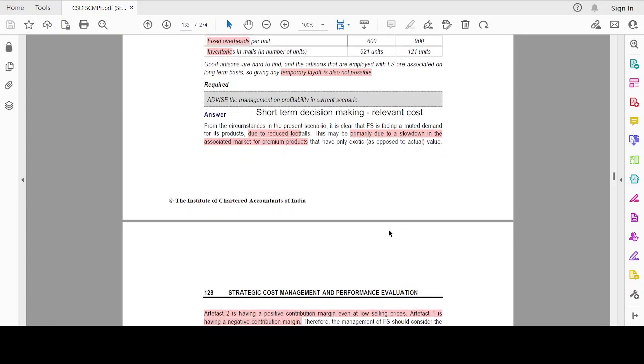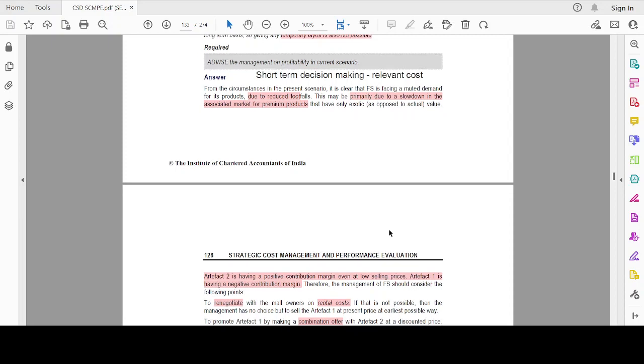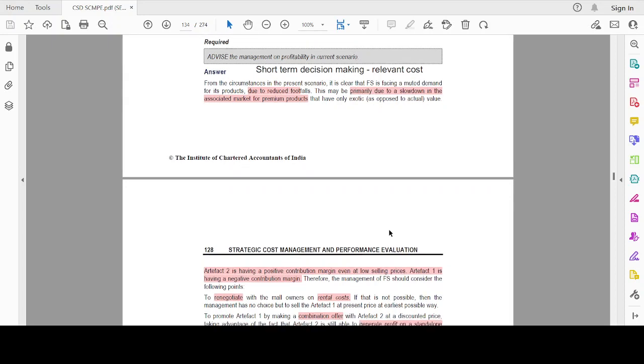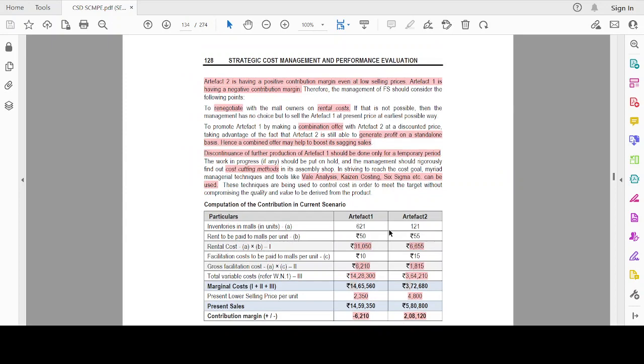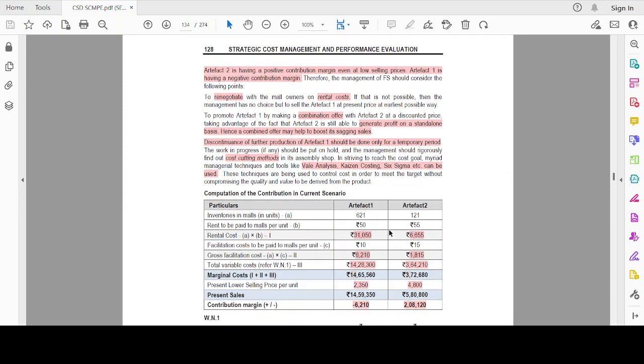Now let's read out the interpretation given by the instructor. From the circumstances, we can understand that there is reduced footfall due to which sales have been declining. This may be because people are not very interested in buying premium products, for example during COVID, when we went only for the most necessary products. So artifact 2 still has a positive contribution despite the lower selling price, while artifact 1 has a negative contribution. We have to make decisions with respect to this.